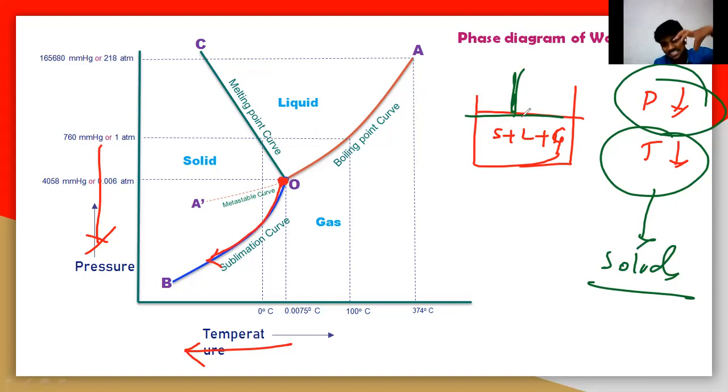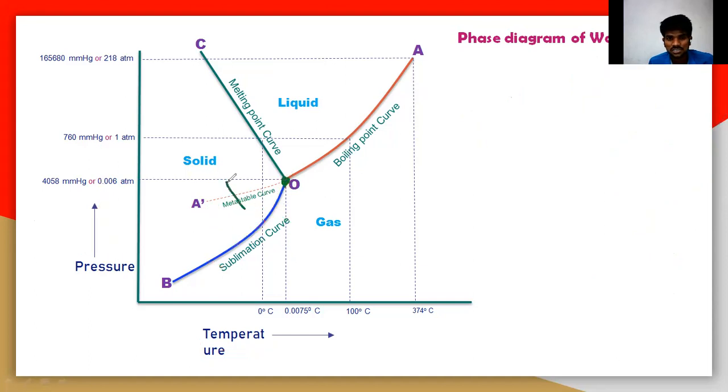So decreasing the pressure supports the gaseous phase. Hence, there is no intermediate liquid phase. Directly, gaseous molecules are converted into solid, or solid is converting into gaseous phase, through that particular curve, which is called the sublimation curve. This curve is also very important.